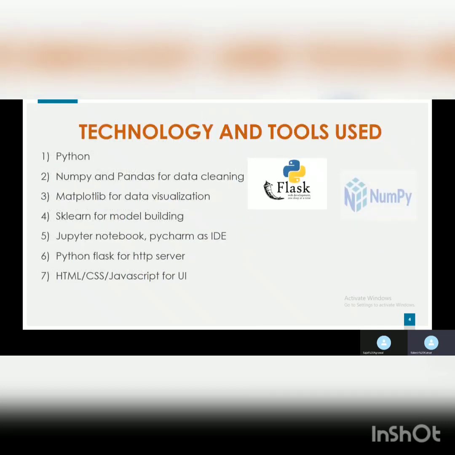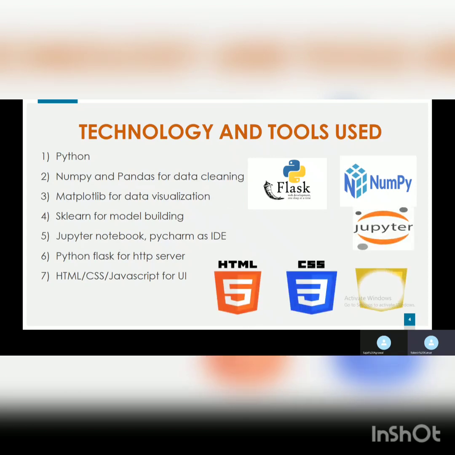Now these are some technologies and tools which we used in our project. Python as a language, NumPy and Pandas for data cleaning, Matplotlib for data visualization, sklearn for model building, Jupyter Notebook, PyCharm as an IDE, Python Flask for the HTTP server, and other front-end languages such as HTML, CSS and JavaScript.